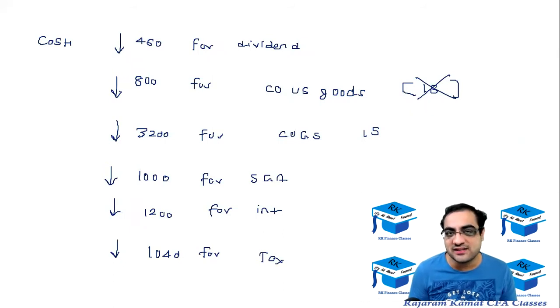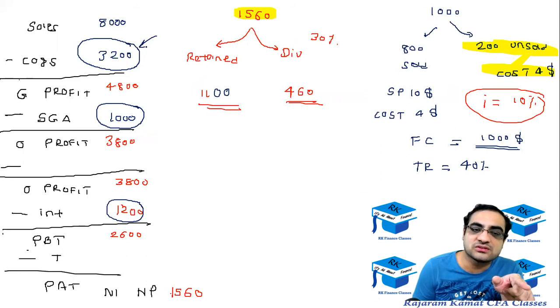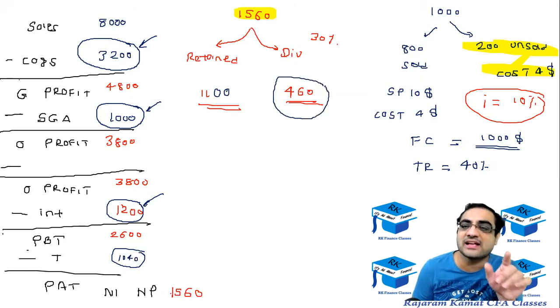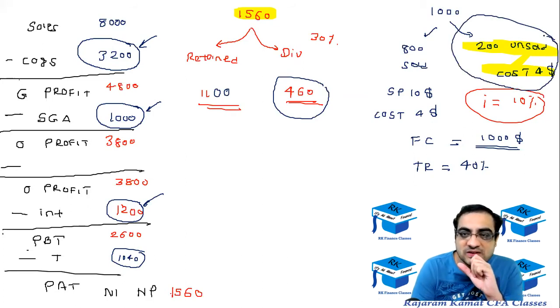So basically, I just circle the things for which the cash is going to go down. The cash is going to go down for the cost of goods sold, SGA, interest. The tax figure is 1,040. Cash is going to go down for the dividend payment, as well as the cost of unsold goods. Okay.